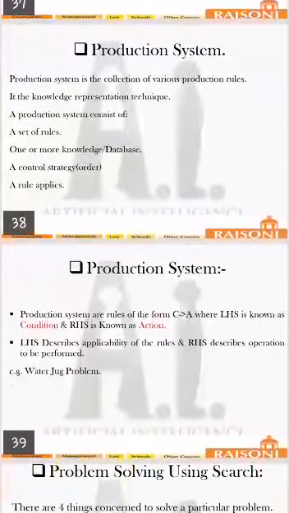Now the next one is the production system. A production system is a collection of various production rules. It is a knowledge representation technique. A production system consists of a set of rules, one or more knowledge databases useful for production, a control strategy or order of the steps to be executed to solve the problem, and a rule or logic to be applied to solve the particular problem.